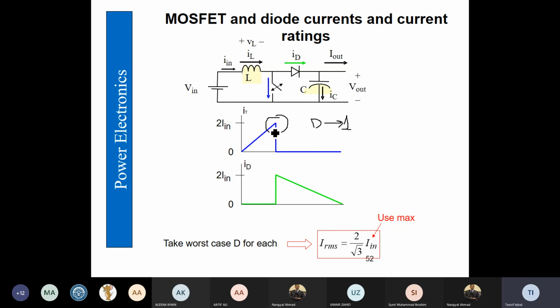For the switch, the duty cycle approaching 1, and for the diode, the duty cycle approaching 0. And obviously we have to keep in mind the safe operating area of the semiconductor devices. Therefore, we have to keep a margin from the RMS value.